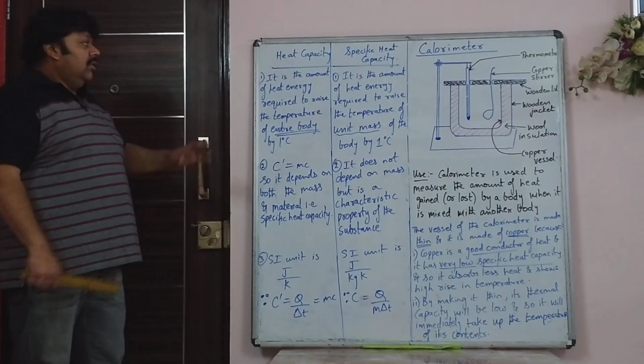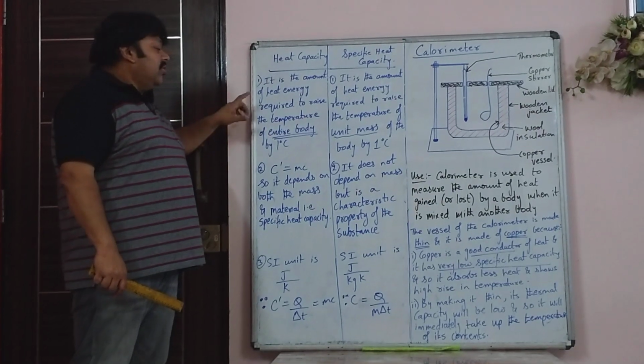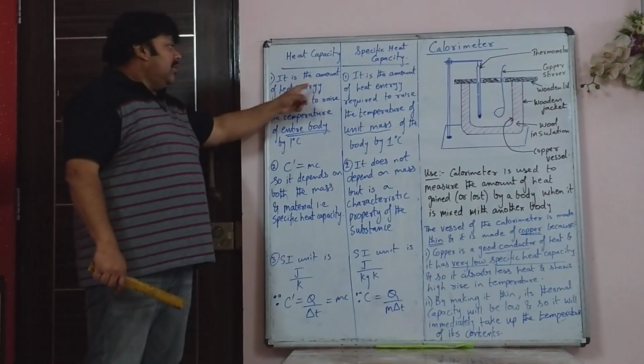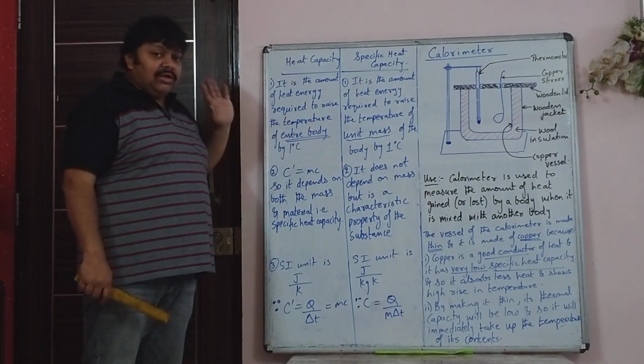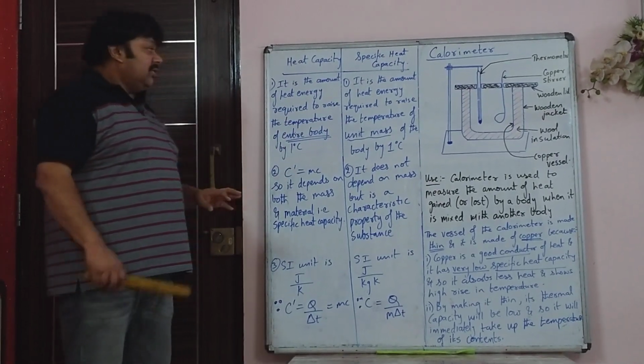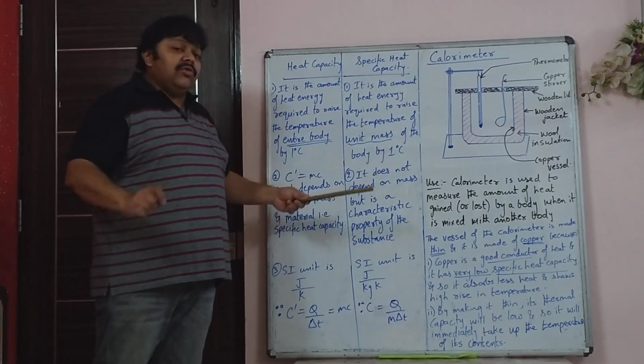Very simple. First is heat capacity. There is no mention of unit mass. It is the amount of heat energy required to raise the temperature of the entire body by 1 degree Celsius. Whereas specific heat capacity, you mention unit mass.